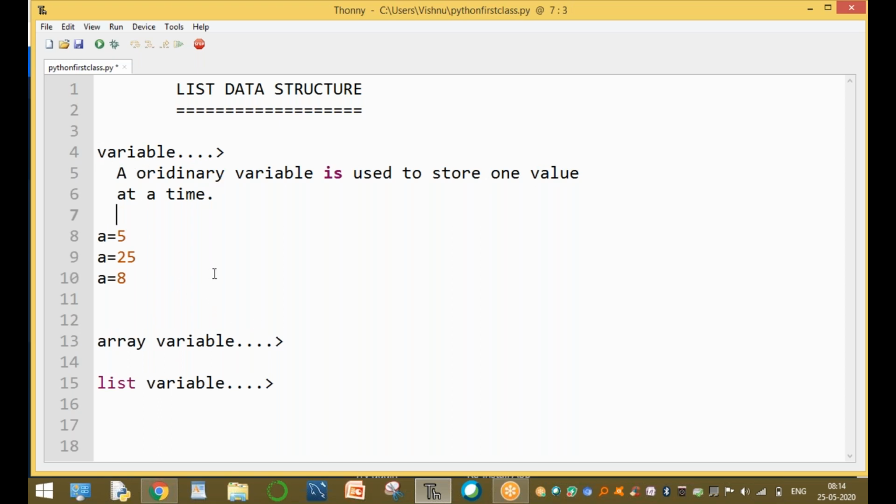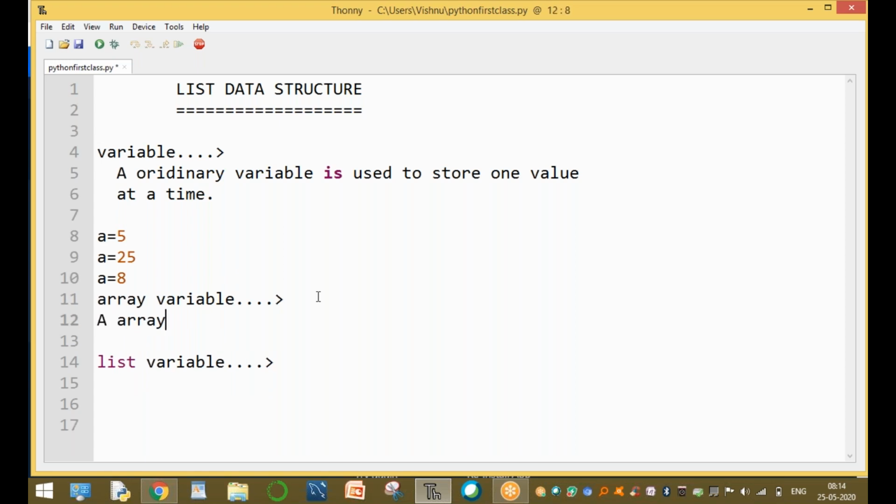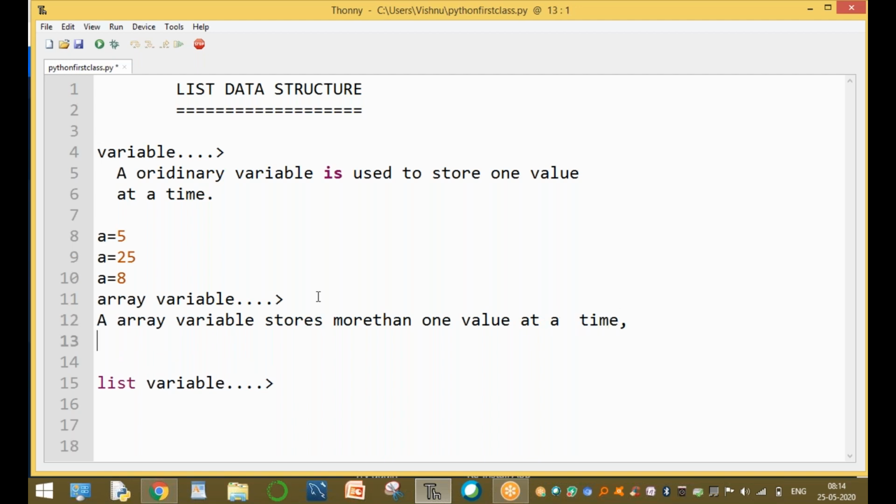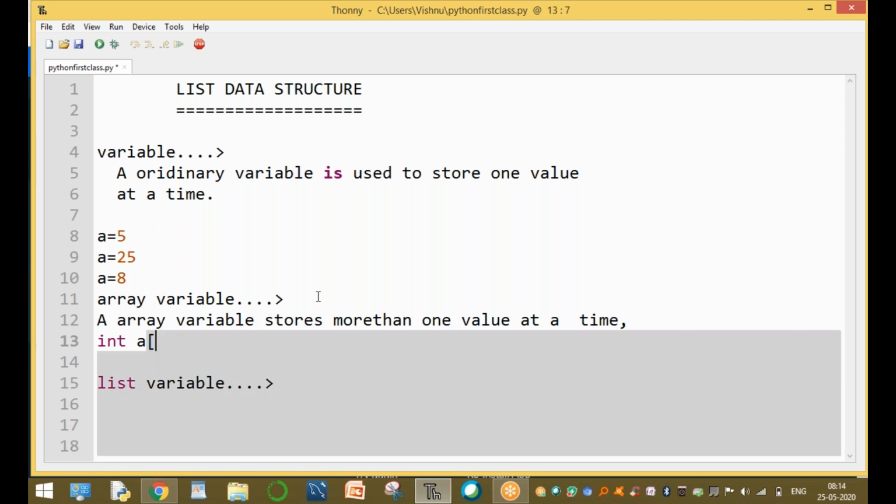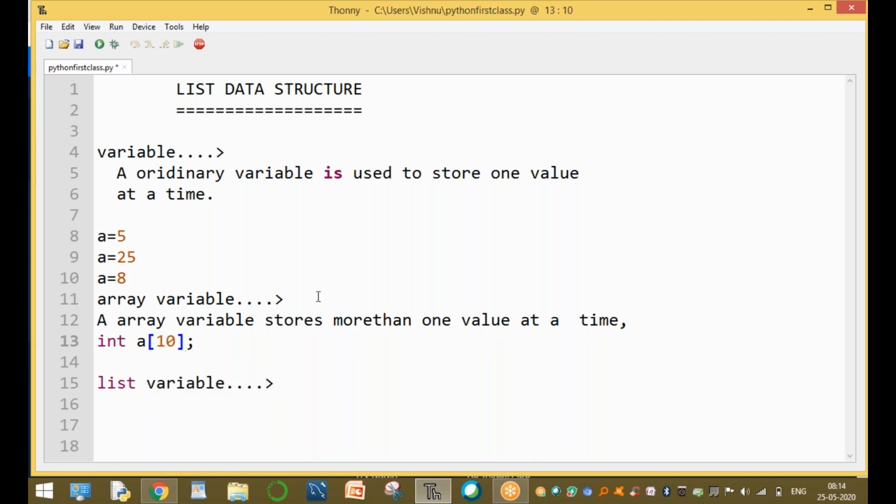This is clear. Now an array variable stores more than one value at a time. That is very important. For example, integer a of 5 means a is an array variable used to store more than one value.